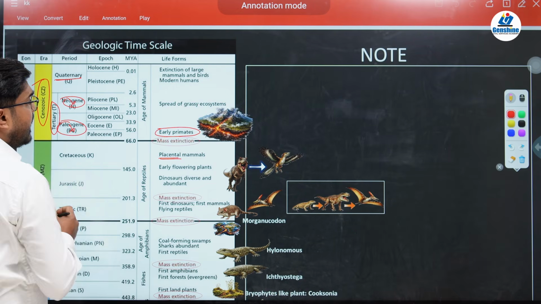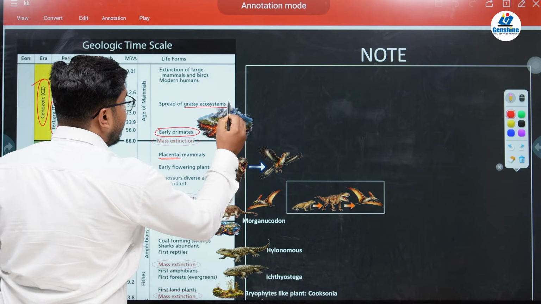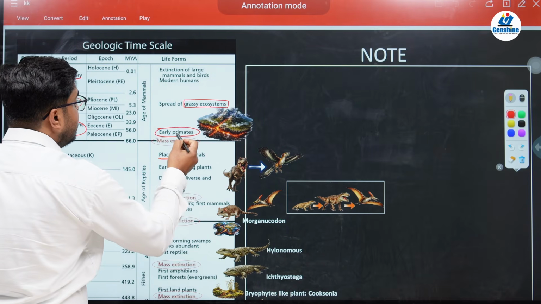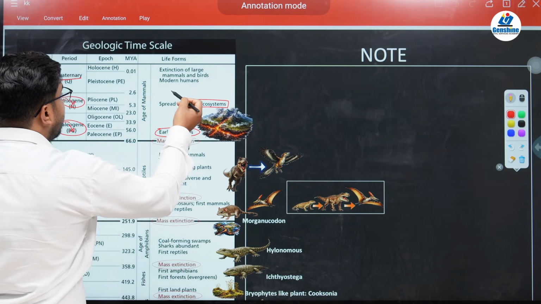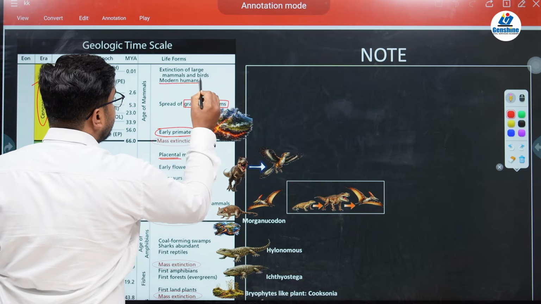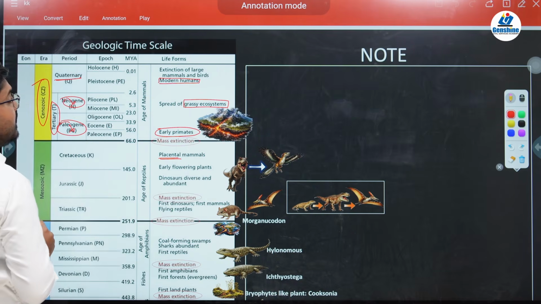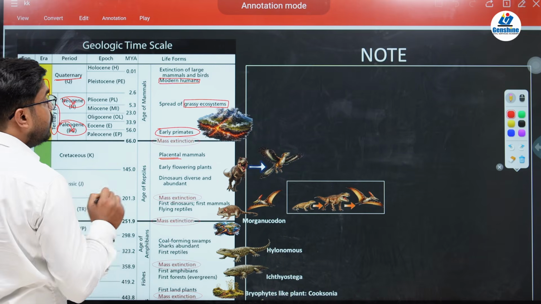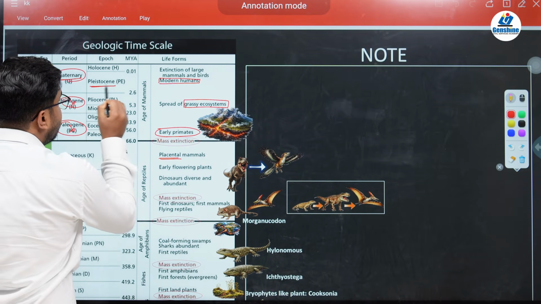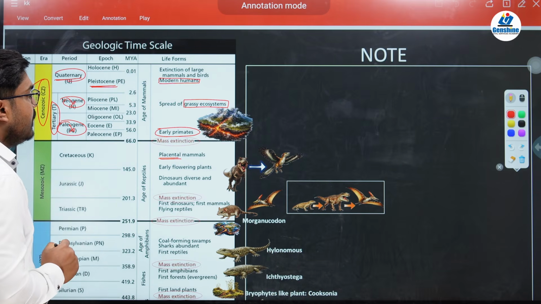And in the Tertiary era, there was also spread of grassy ecosystem. So we can say that these early primates later on evolved in Quaternary period as the modern humans. So we can say, when did the modern human come into form? They came in the Quaternary period of Pleistocene epoch, the modern humans.